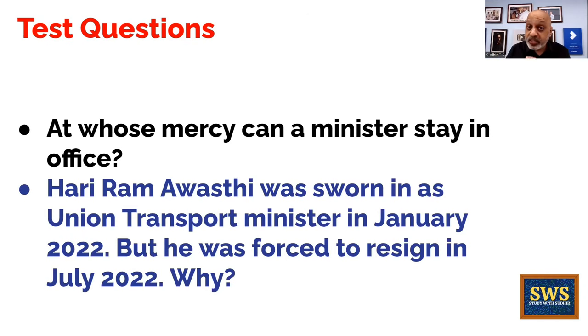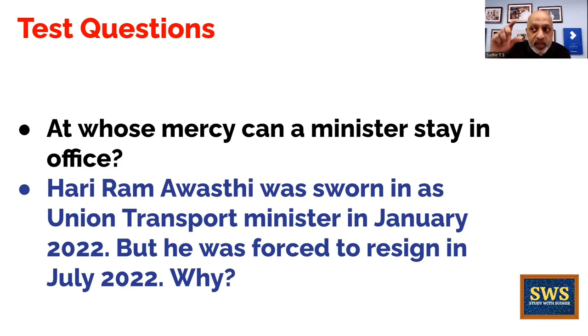Now you look at the dates, January, July, 6 months. What did I tell you? That a non-MP can be made a minister by the president on the recommendation of the Prime Minister. But the condition is that that particular person has to become an MP of either the Lok Sabha or the Rajya Sabha within a period of 6 months.